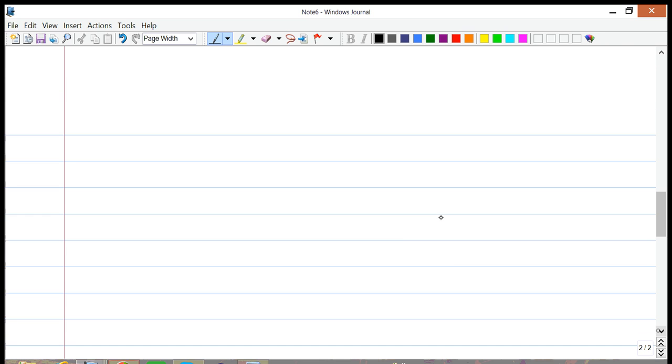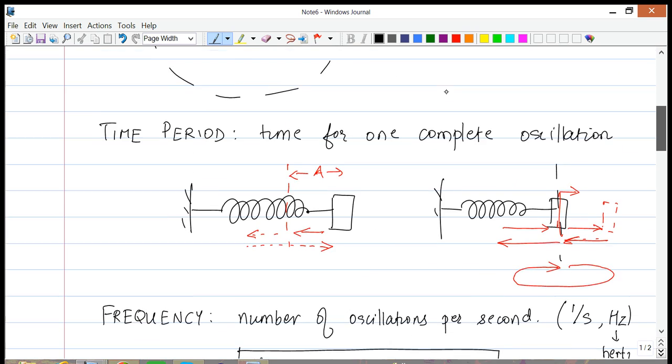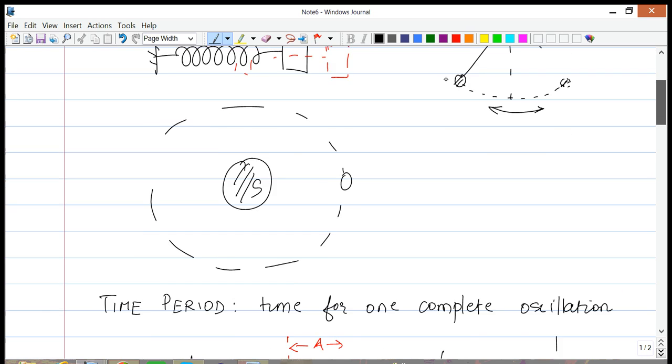Another quantity that we will define before we move on to the main part of the chapter will be the amplitude. Okay, and the amplitude is simply the maximum value that the position can take. In case of a mass spring system, or in case of a pendulum system, it will be the highest angle possible.